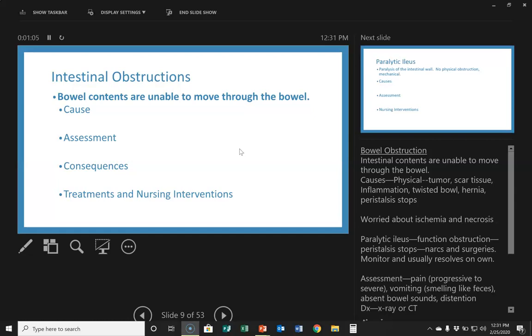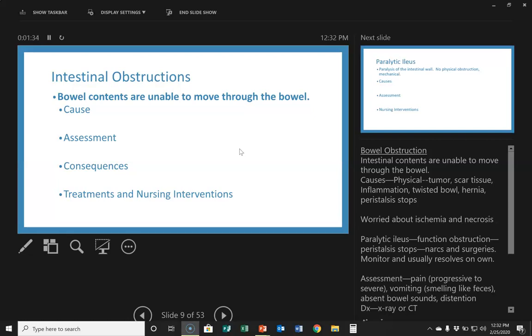Consequences: we worry about ischemia and necrosis because, if those tissues are expanding to accommodate stool that's building up or a tumor that's applying this kind of pressure as well, that perfusion just can't happen to those tissues. So then we worry about ischemia and necrosis with that. And then people can also go into hypovolemia or shock, or if there's a perforation, then we worry about infection, hemorrhage, multiple organ failure, and even death.